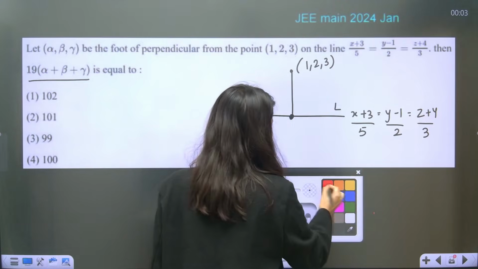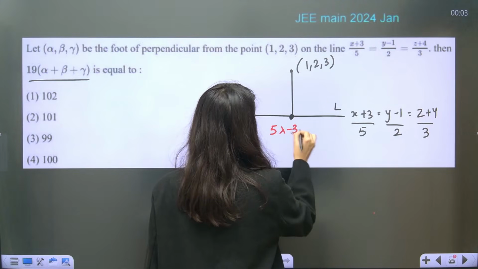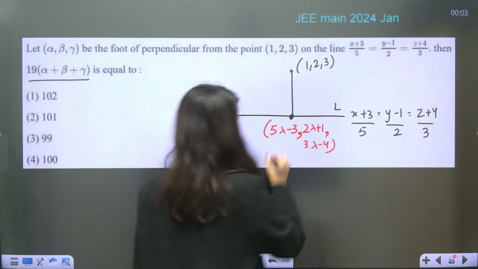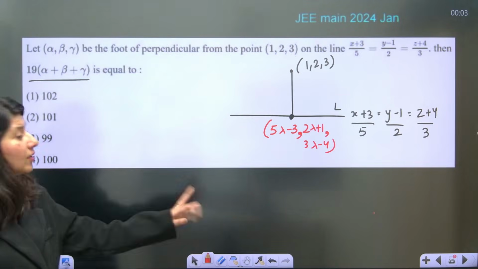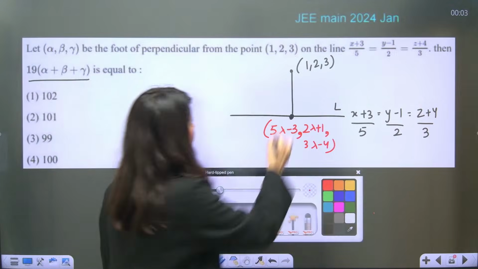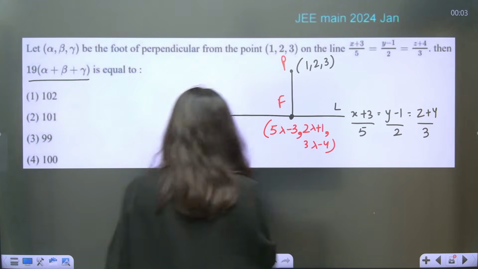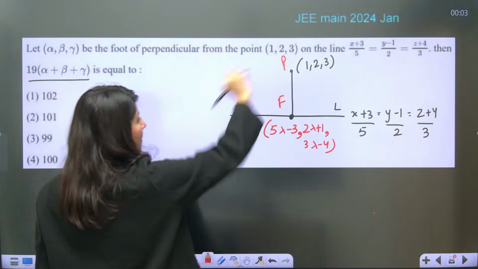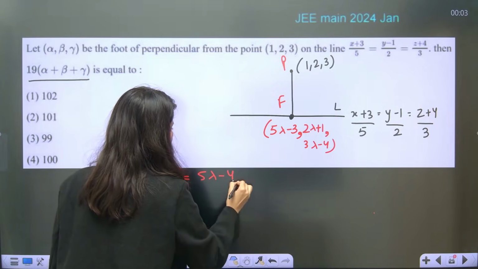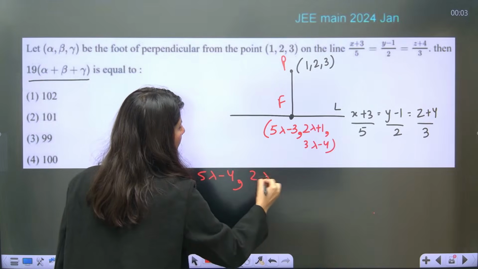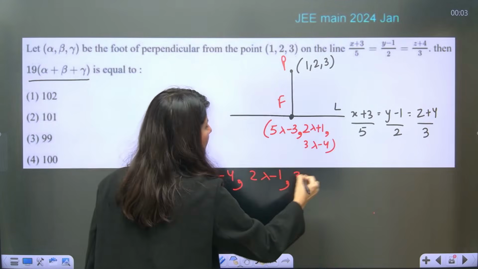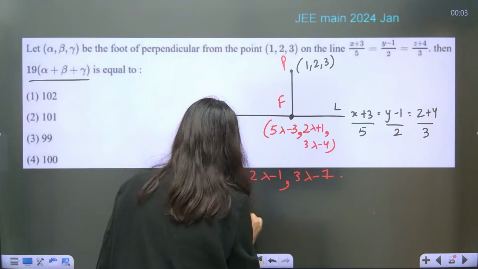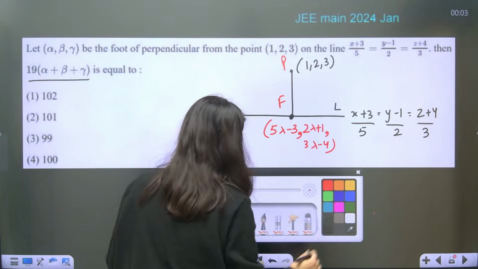So you have to assume this point (5 lambda minus 3, 2 lambda plus 1, 3 lambda minus 4). Okay. This is your point. Now, this is your point P, this is your F. I told you already, calculate PF or FP vector. What will be that? 5 lambda minus 3 minus 1, so 5 lambda minus 4. 2 lambda plus 1 minus 2, 2 lambda minus 1. 3 lambda minus 4 minus 3, 3 lambda minus 7. Now PF vector you have to dot it with (5, 2, 3) and make it 0. Do it right away.